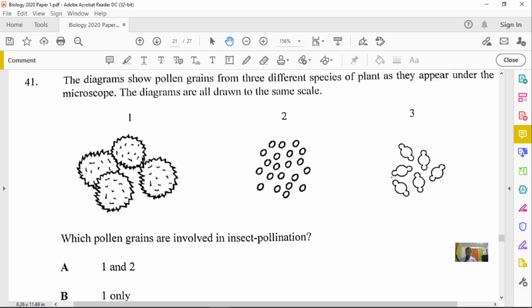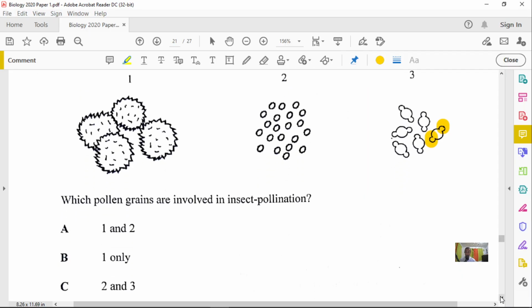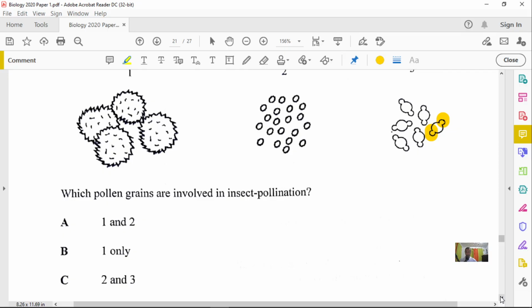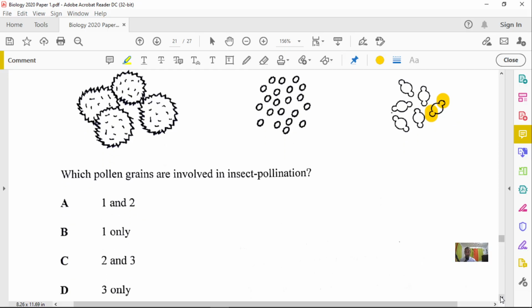So they cannot be totally smooth. And if you notice option 3, which is probably easiest to identify, notice these wing-like structures. The wing-like structures will allow them to move by wind. So you know that you can't have option 3 within your answer because that's wind-pollinated pollen. By virtue of this, option C will be out because of number 3, and D is also out. So leave it between option A and option B.